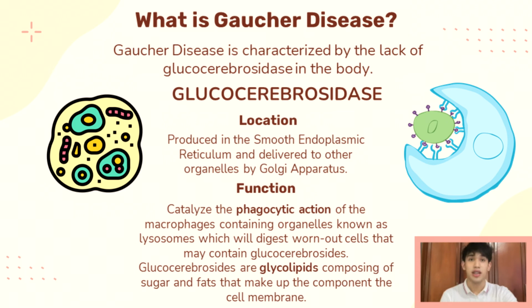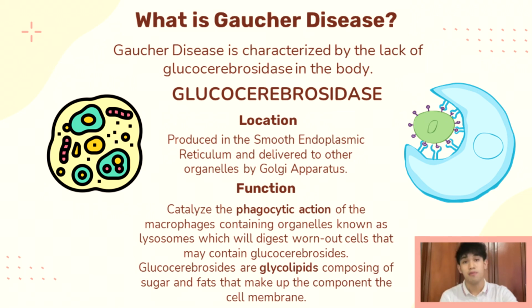What is Gaucher disease? As mentioned a while ago, Gaucher disease is characterized by the lack of glucocerebrosidase in the body. Now, glucocerebrosidase is an enzyme that is produced in the smooth endoplasmic reticulum and is then delivered by the Golgi apparatus, or Golgi body, to the other organelles to perform a specific function.